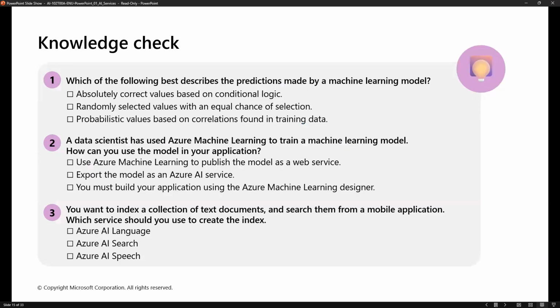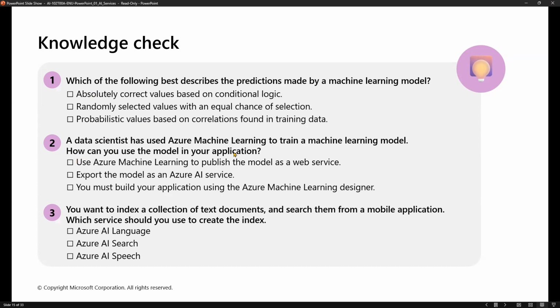And next is a knowledge check. You can read it here and try to answer it. Which of the following best describes the prediction made by a machine learning model? Absolutely correct value based on conditional logic, randomly selected values with an equal chance of selection, or probabilistic values based on correlation found in the training data. Which answer is right? Let's see the answers next.